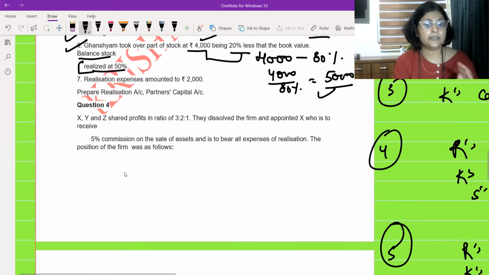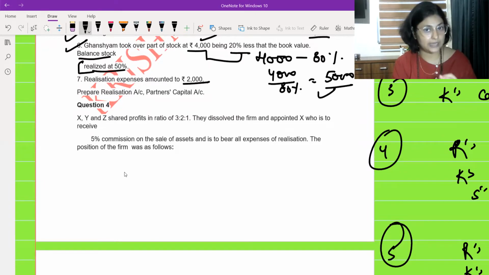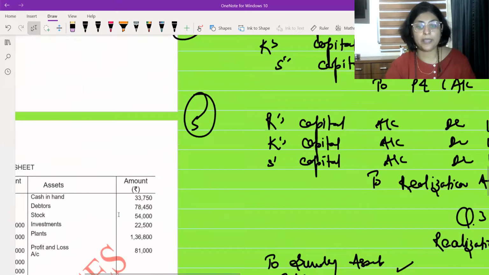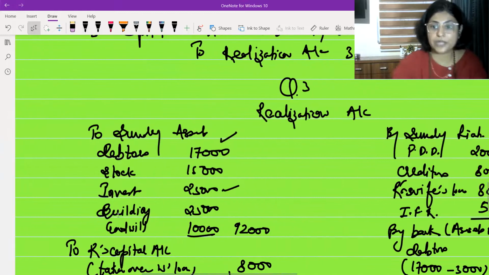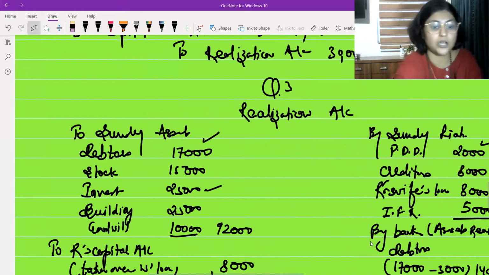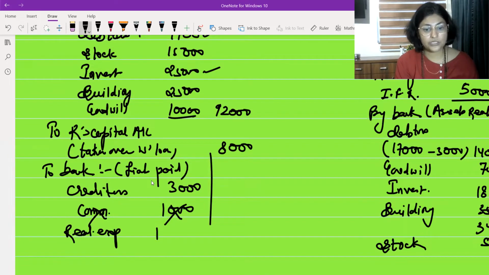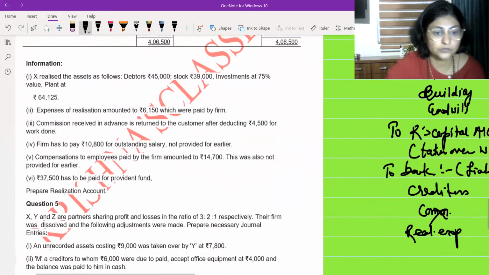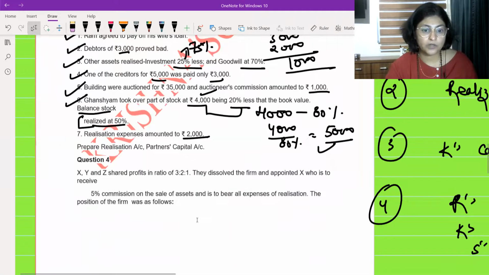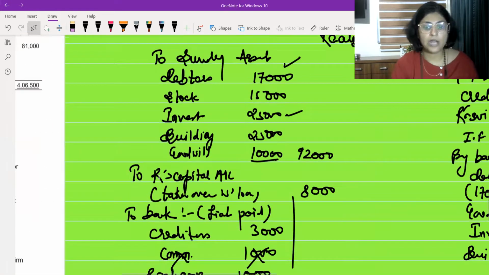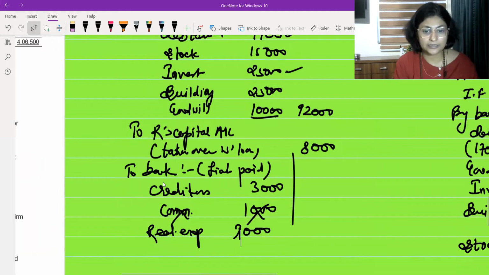Sixth one. Seventh, realization expenses amounted to 2,000. Whenever the question does not say anything, always it is assumed that realization expenses are to be borne by the firm. Okay, so we are going to write it over here in the realization account on the debit side. Wherever we have written to bank, over here we are going to write realization expenses, which is 1,000. It was 1,000 or 2,000. Let me go back and check. It was 2,000 rupees. 2,000 rupees I am going to write over here. Okay. Now I am done with doing everything in the realization account.